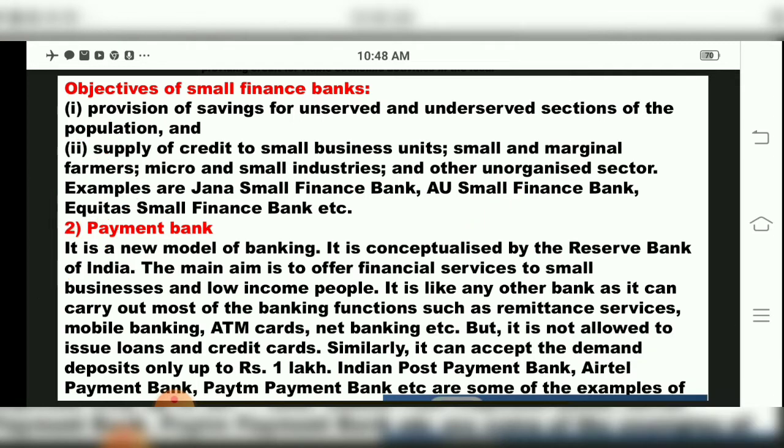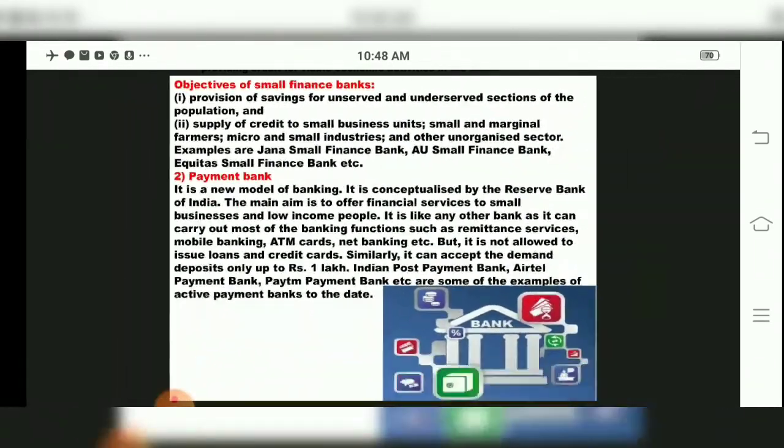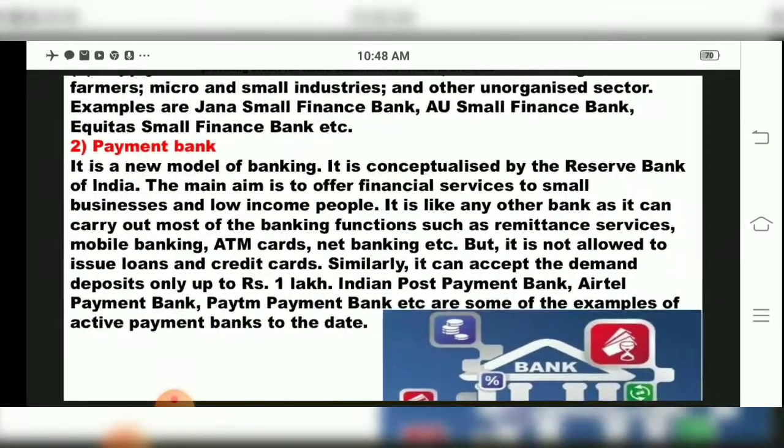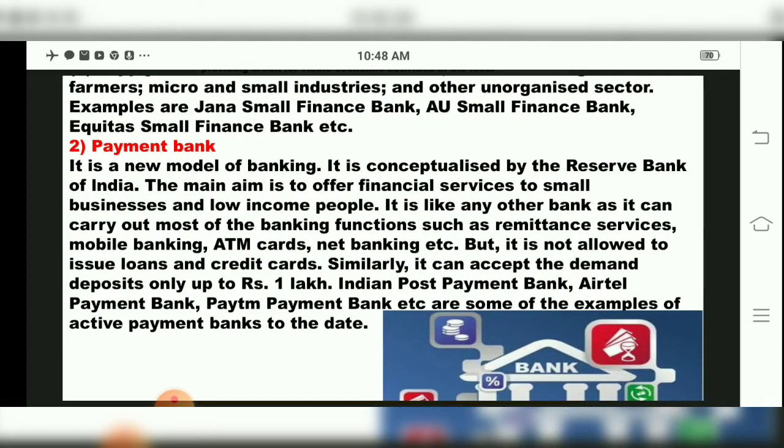It is conceptualized, meaning the idea was by the Reserve Bank of India. The main aim is to offer financial services to small businessmen and low income people. The main aim of a payment bank is to provide finance to small businesses and low income people.